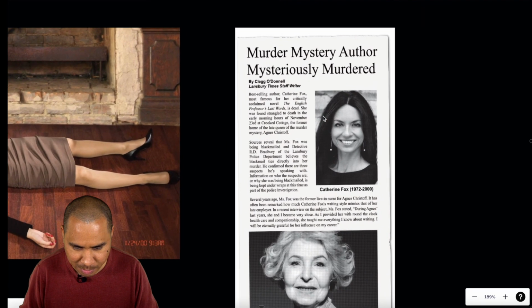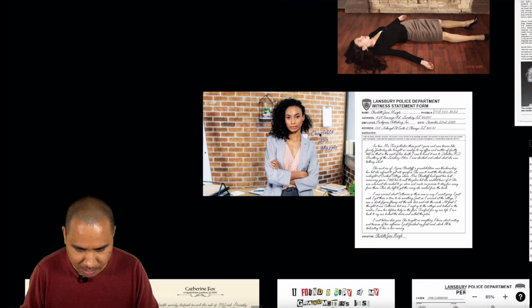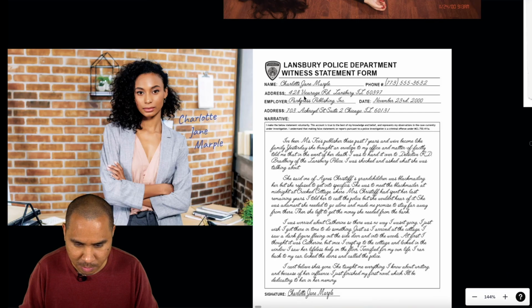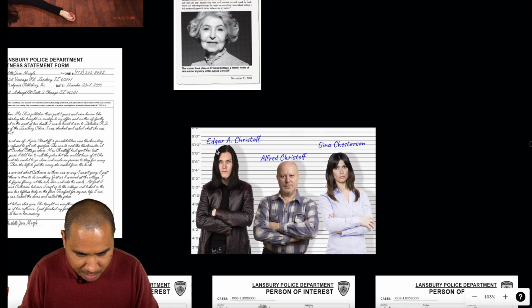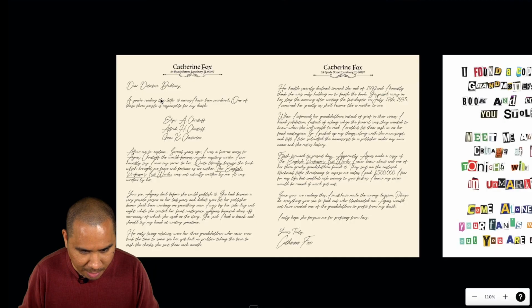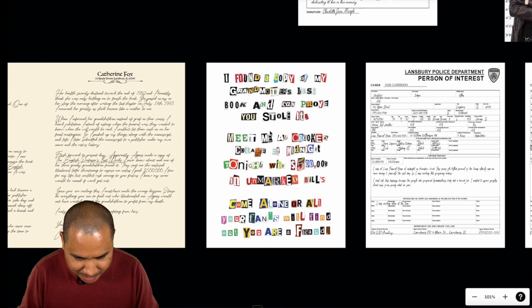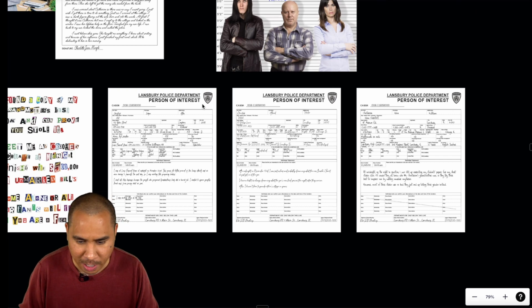Okay, we have a newspaper clipping. Murder mystery author mysteriously murdered. We have a picture of Charlotte Jane Marple, who also made a statement. We have the 3 grandchildren, I'm assuming. Edgar Kristof, Alfred Kristof, Gina Chesterton. We have a letter, Dear Detective Bradbury, from Catherine Fox. Interesting, if you're reading this, that means I have been murdered. It's like she was expecting it. We have some ransom letter, classic newspaper clippings, and then we have 3 POI reports.